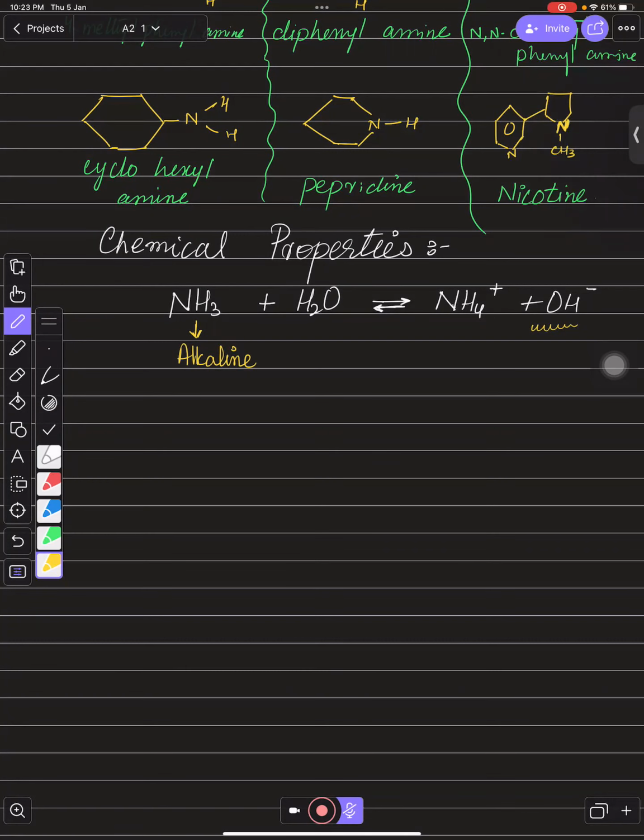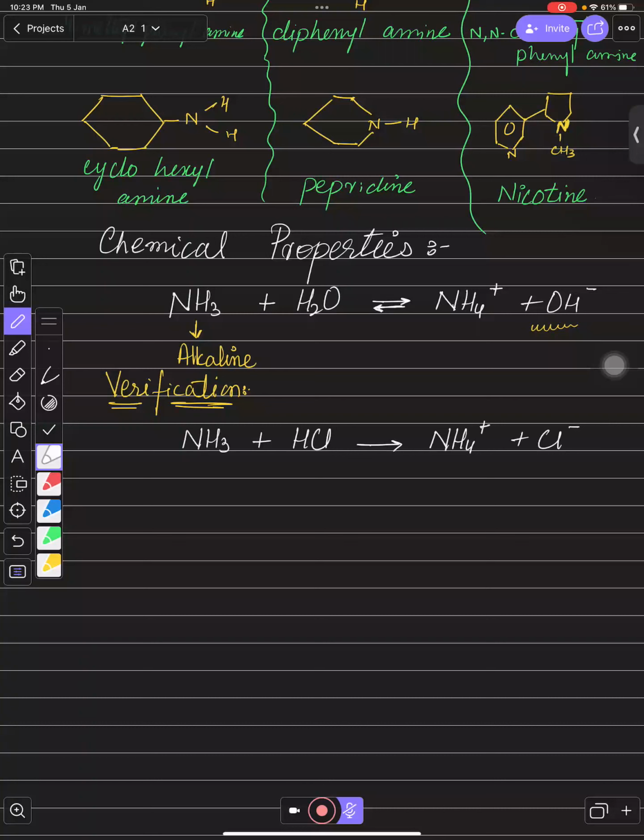But suppose we are not believing this, so we want some verification that this is basic. So let's see, if we react NH3 with HCl, we will see that NH4 positive ions and Cl negative ions are formed.